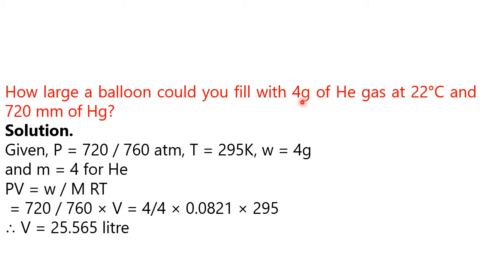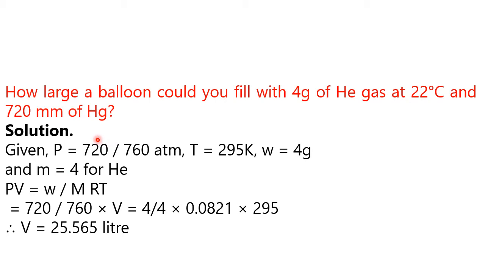Number of moles equal to mass given divided by molar mass. Mass given is 4 gram, and the molar mass of helium from the table is 4. So number of moles is 4 by 4, which is 1.